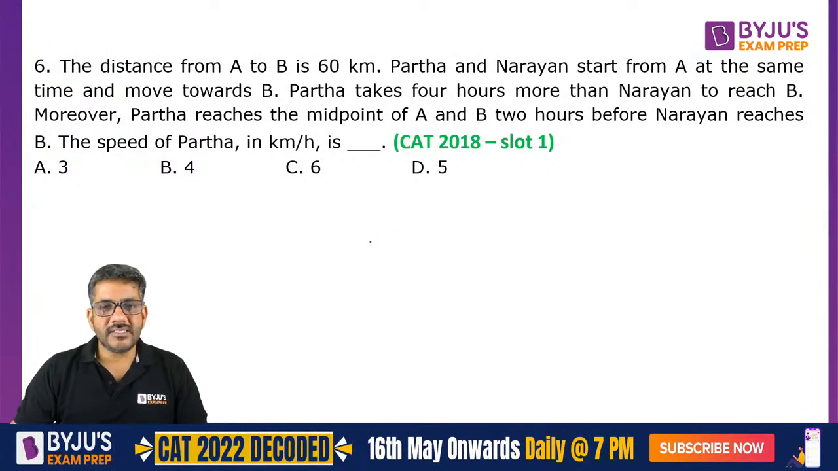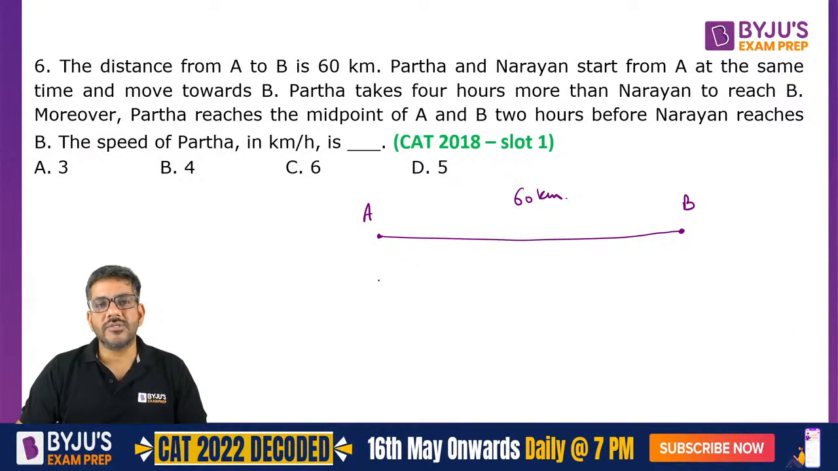Chaliye. The distance from A to B is 60 kilometers. So let me make A and B. So A to B, the distance is 60 kilometers. Partha and Narayan start from A at the same time and move towards B. Partha takes 4 hours more than Narayan to reach B. So let us say Partha takes T time to reach B. So can I say Narayan takes T minus 4 hours to reach B?